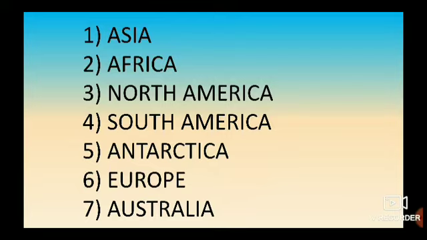So now in this chapter we are learning about the continents and oceans. In last class we learned about Asia, which is also called the land of contrasts. Asia is the largest continent out of the 7 continents. You all are clear about that, right? So what are the 7 continents, children? According to size, I am going to tell you now. It is Asia, Africa, North America, South America, Antarctica, Europe and Australia.